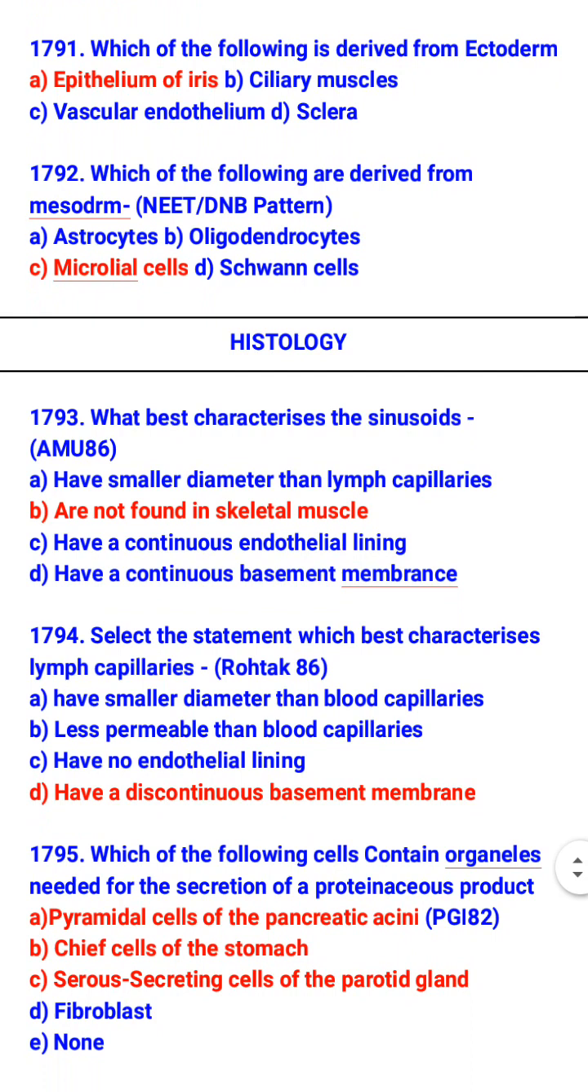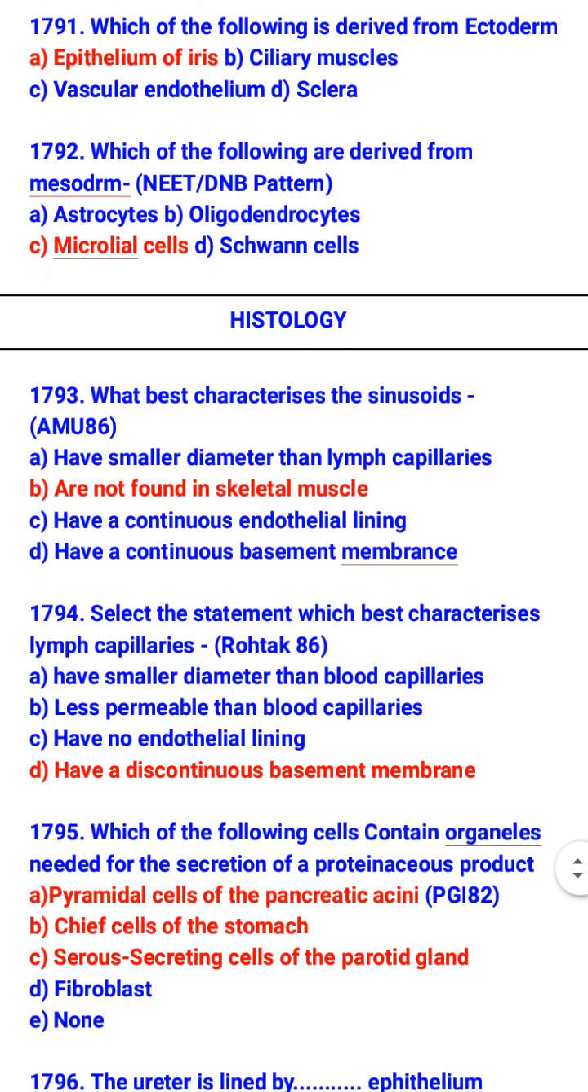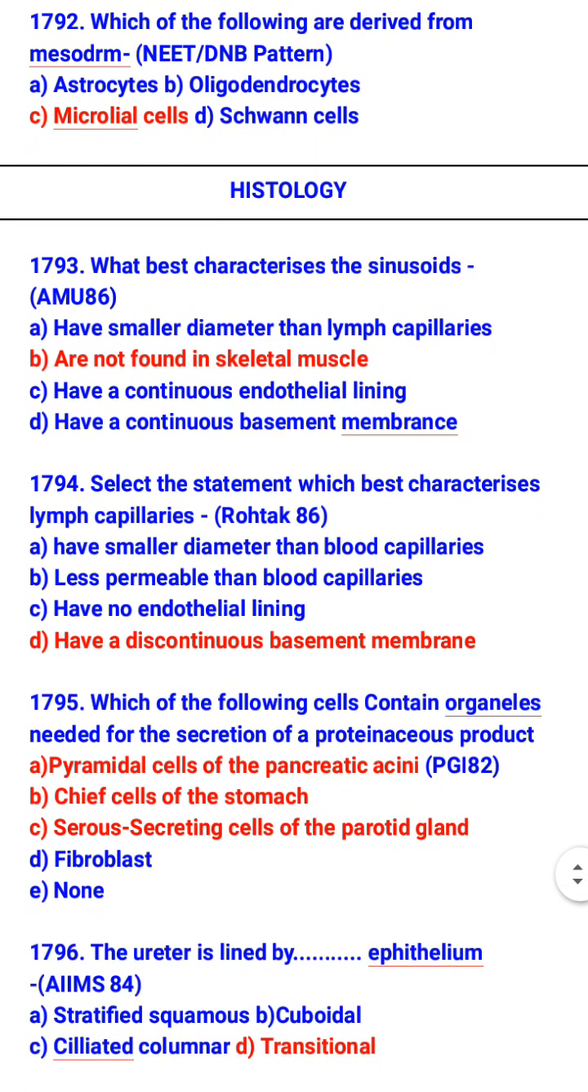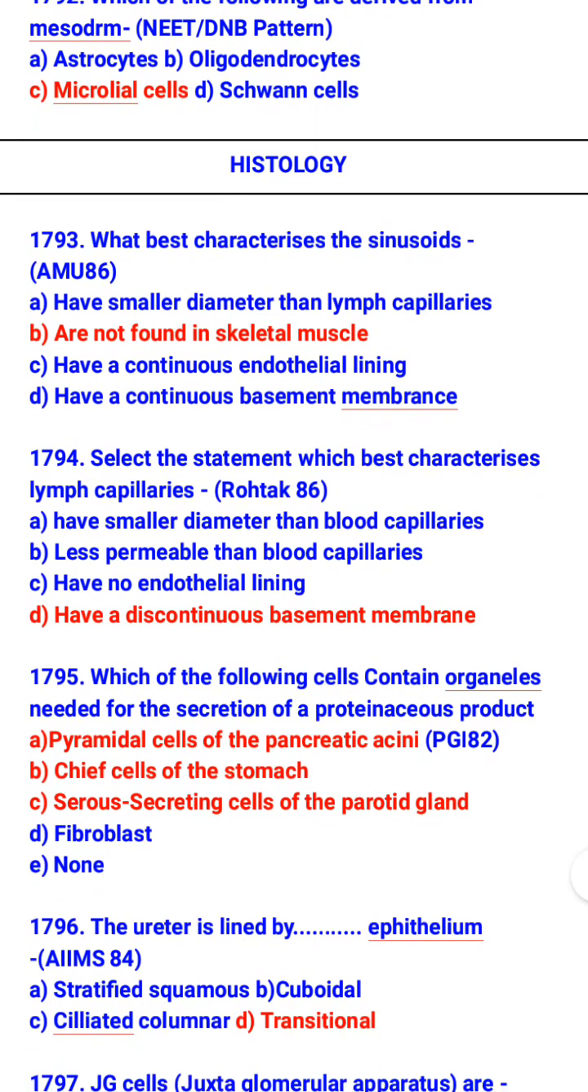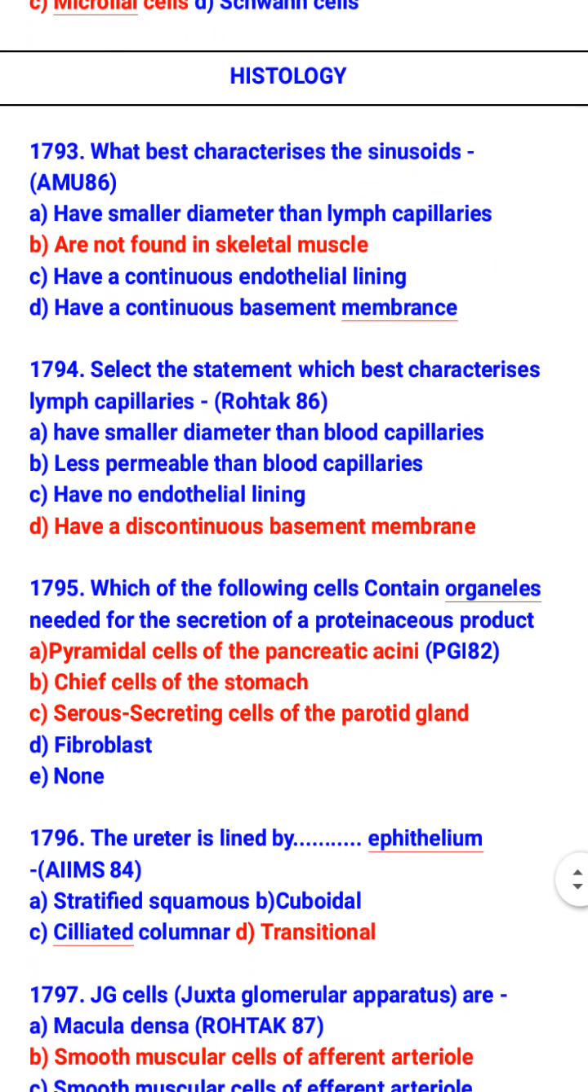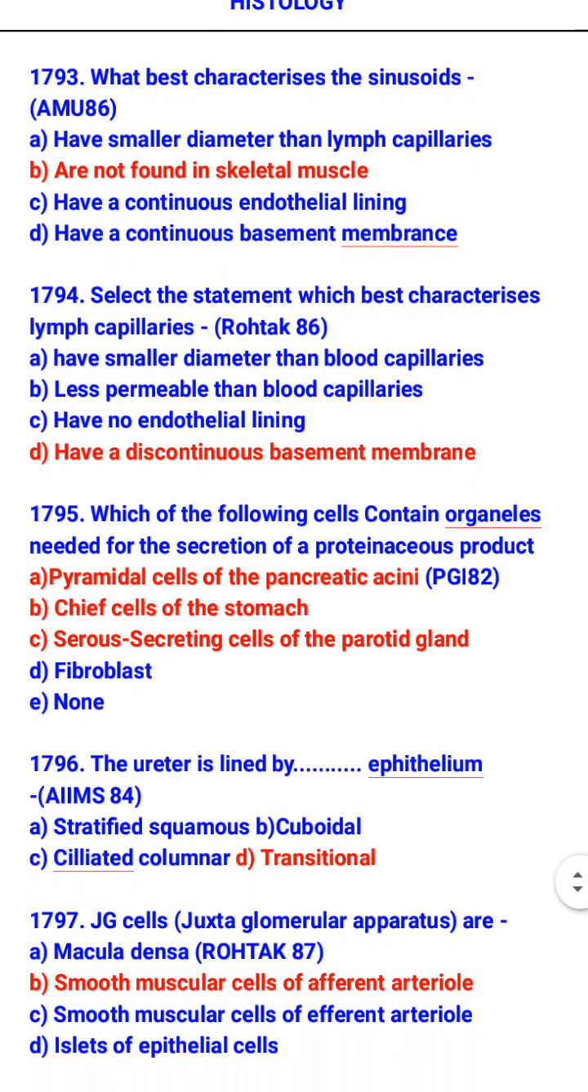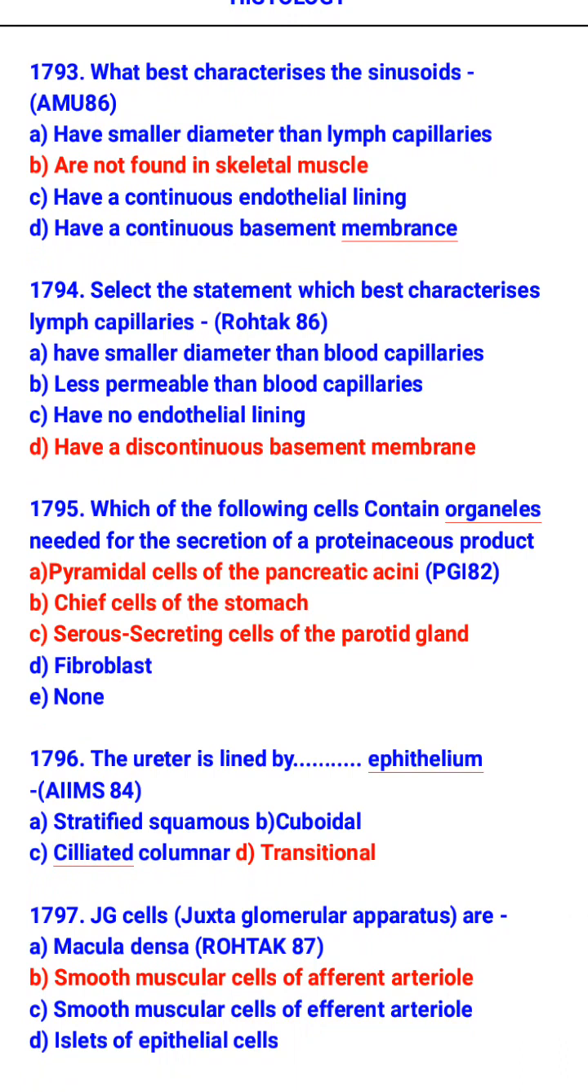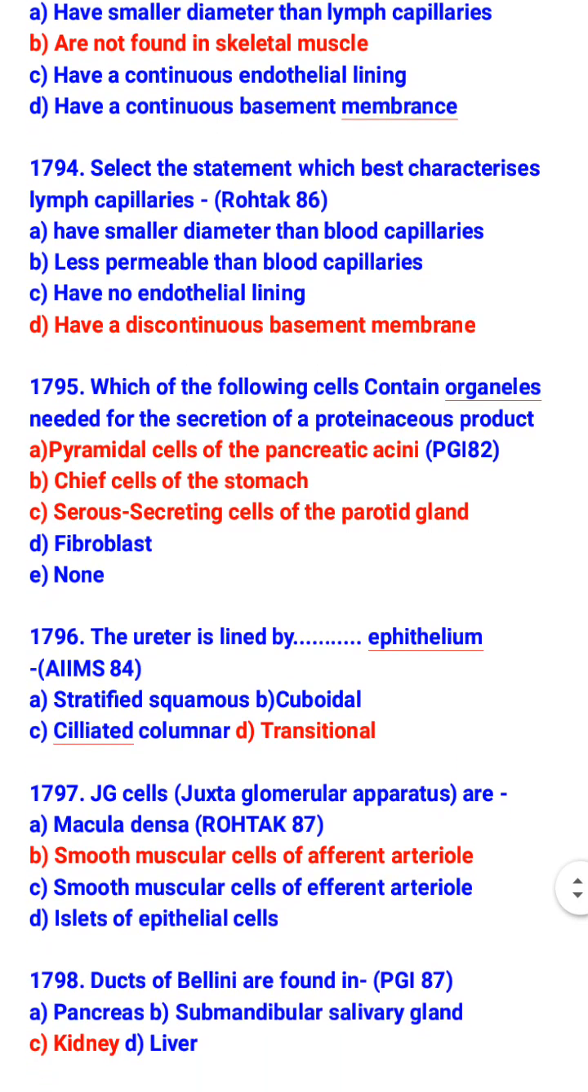What best characterizes the sinusoids? They are not found in skeletal muscles. Select the statement which best characterizes lymph capillaries: they have a discontinuous basement membrane. Which of the following cells contain organelles needed for the secretion of a proteinaceous product? Pyramidal cells of the pancreatic acini, chief cells of the stomach, and serous secreting cells of the parotid gland.